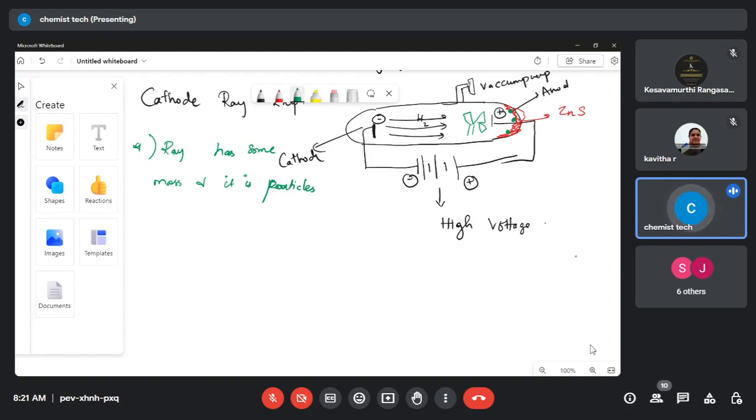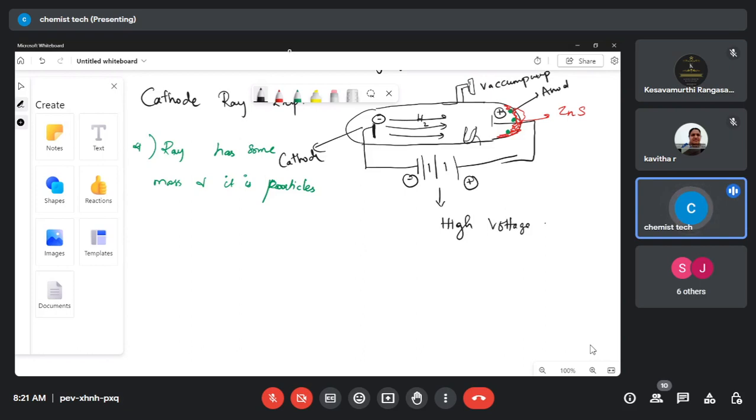Next, instead of the fan, he places a magnetic field. Tell me, on placing a magnetic field, what will happen? Now the rays are moving in a straight line, so the spot is straight on the zinc sulfide screen.